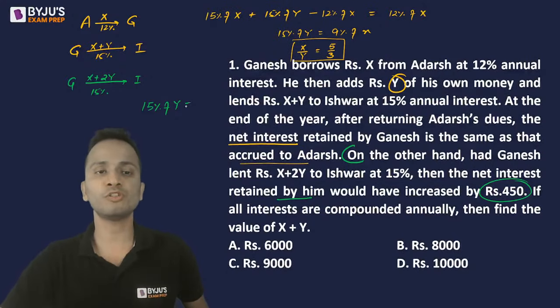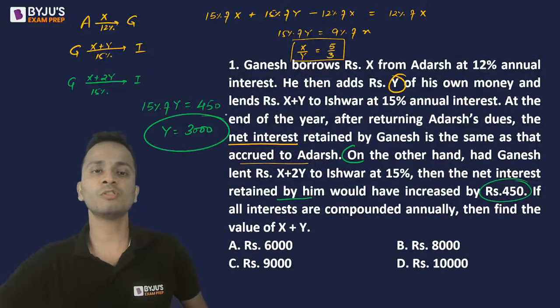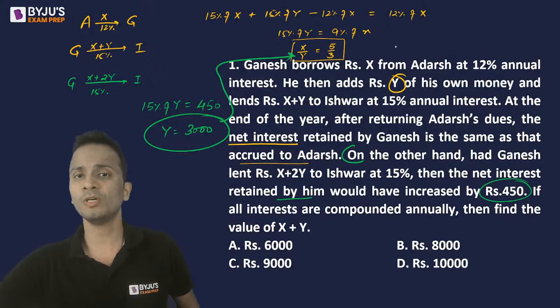That will be 15% of y, which is equal to 450. From here, I can get the value of y, that is equal to 3000. If the value of y is 3000, substituting this value of y in this relation, in this ratio, I will get the value of x as 5000.